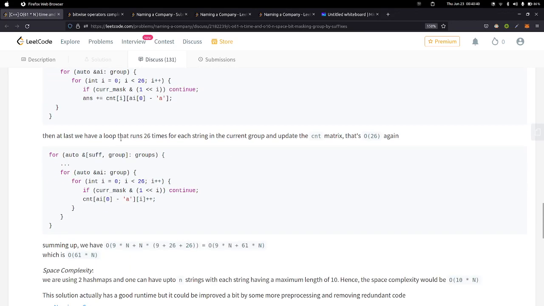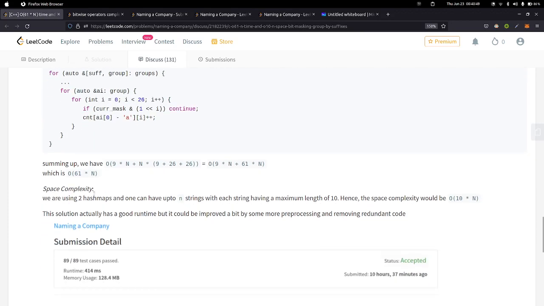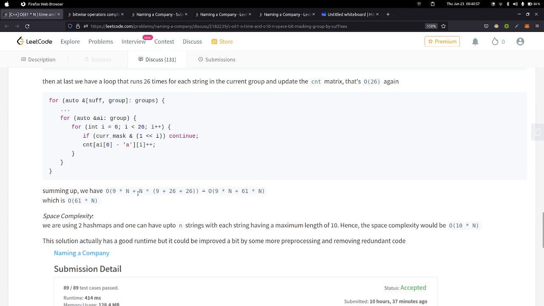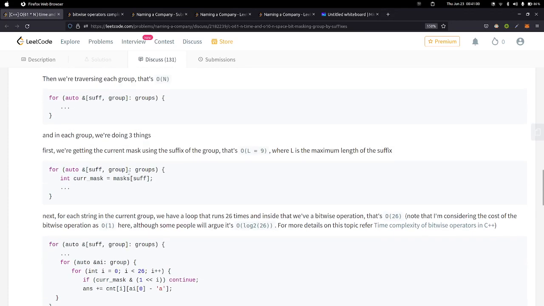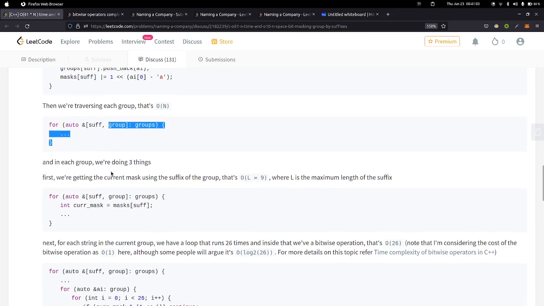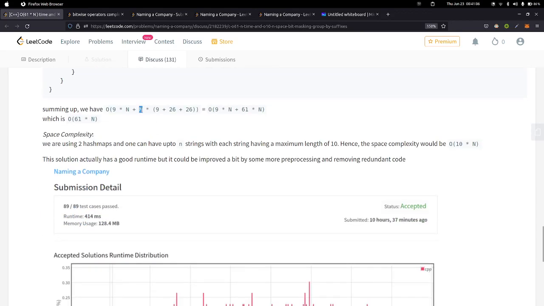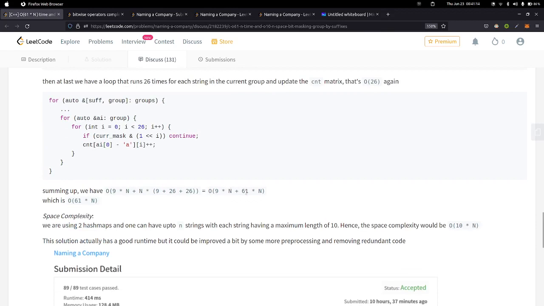Then at the last we have a loop that runs 26 times for each string in the current group, and update the count matrix. That's order of 26 again. So summing up, this 9n comes from the pre-processing step, and the next part comes from the actual algorithm, where for traversing all the groups, in each group we are doing 3 things, 9 plus 26 plus 26. So it would be order of 9n plus 61n, and asymptotically this is equivalent to order of 61n.